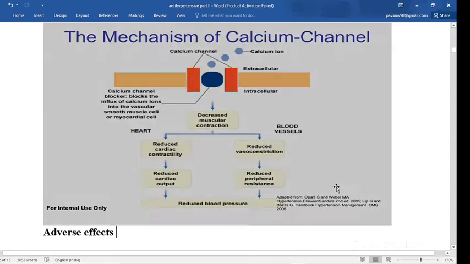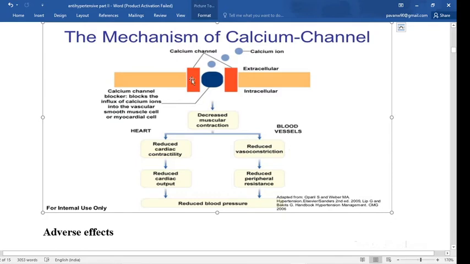Now again see the mechanism of action of calcium channel blockers. This is the calcium channel, and this is the entry of calcium. What happens when the calcium channel blocker drug blocks the influx of calcium into the vascular smooth muscle cells or the myocardial cells? It causes a decrease in muscle contraction. Decreased muscle contraction in the heart causes reduced cardiac contractility, and due to that it reduces the cardiac output and decreases the blood pressure.